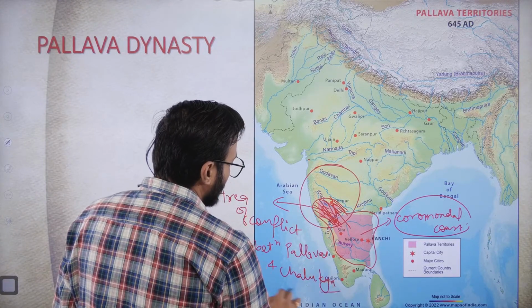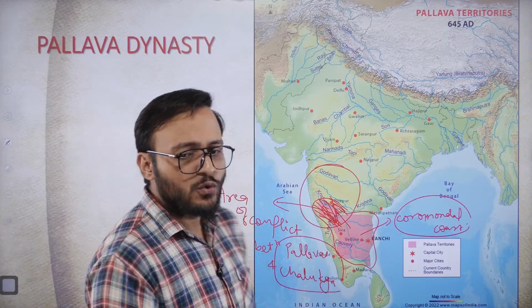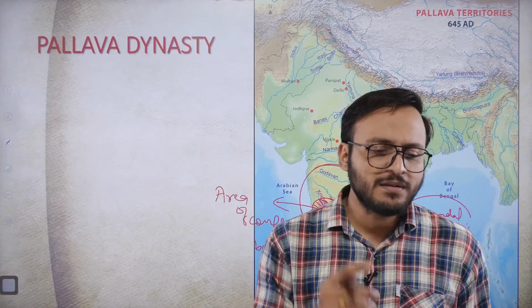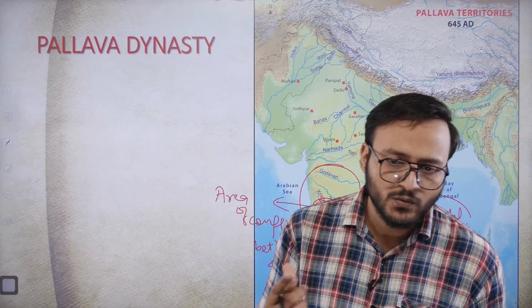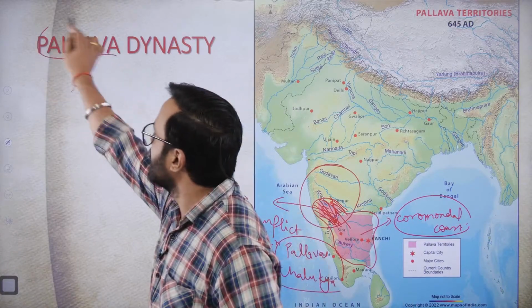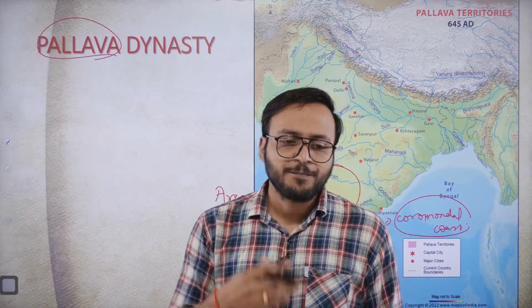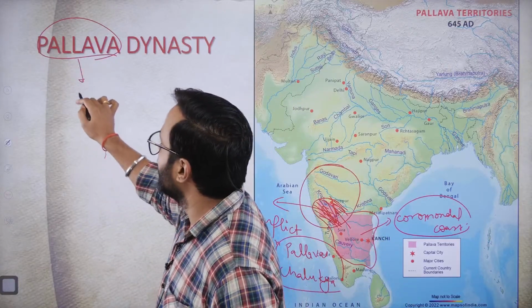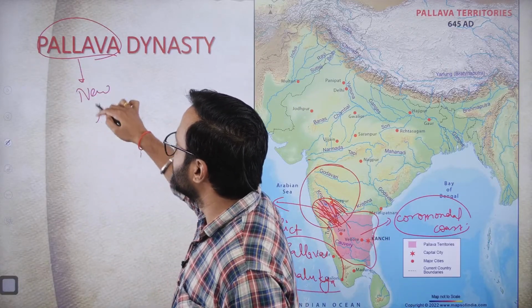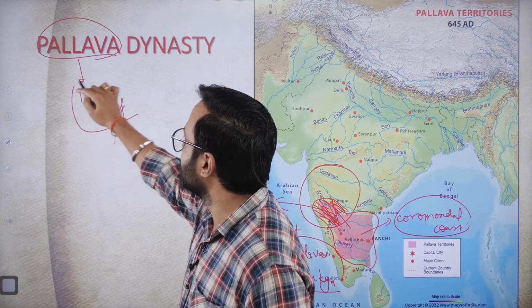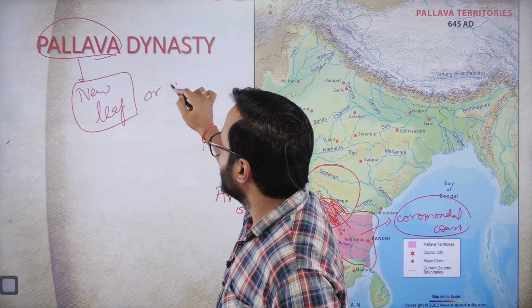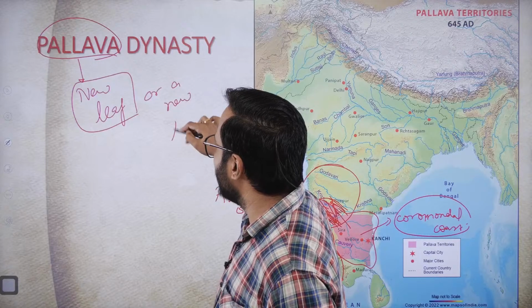Alright everyone. Now the question arises, what is the meaning of Pallava dynasty? What is the meaning of Pallav? So various historians have given their opinion that Pallav basically indicates a new leaf or a new tendril.